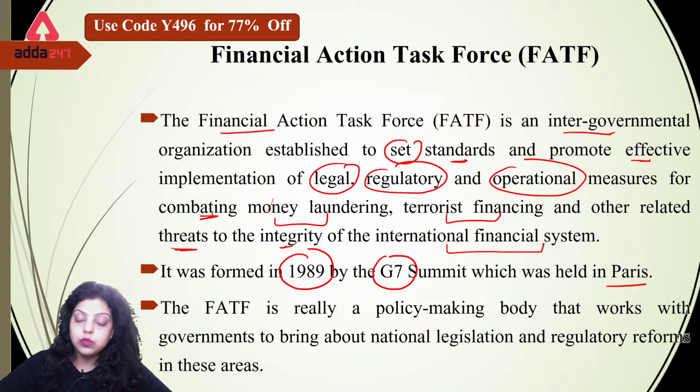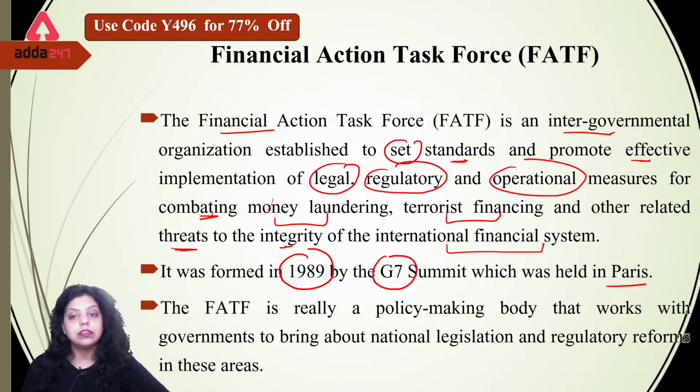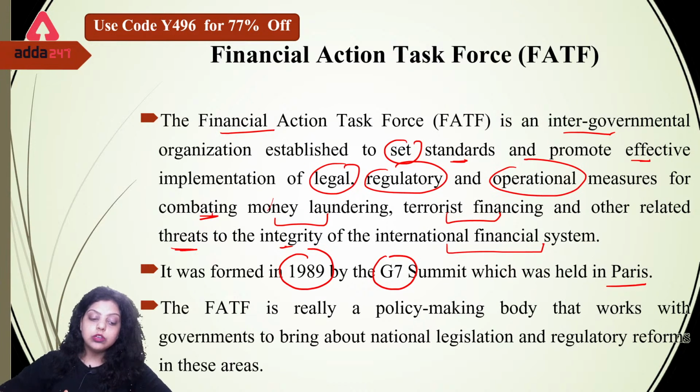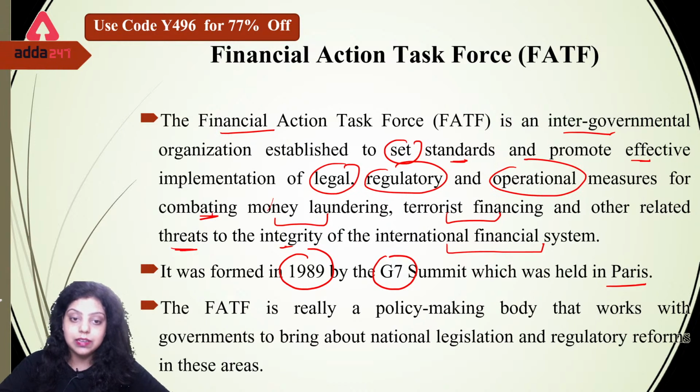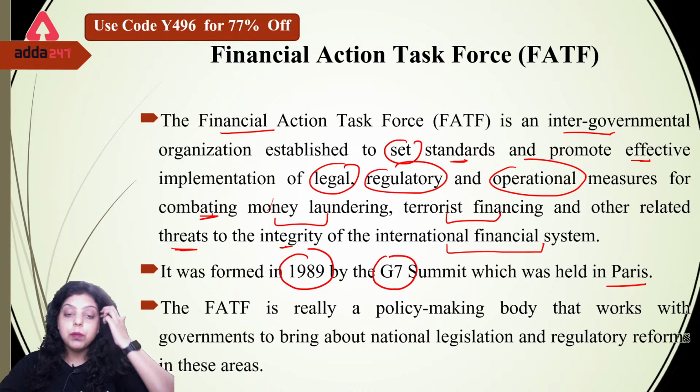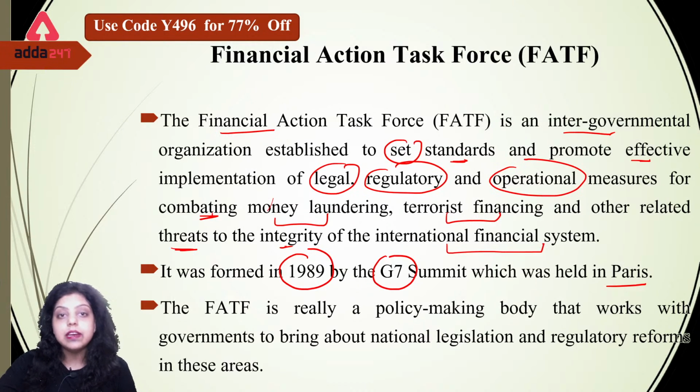To combat these activities, FATF works. We have to give certain legal, regulatory and operational measures, certain norms, saying that you can't do these activities, to control money laundering and terrorism financing from the international financial system. Those countries who do not follow the norms of the FATF are listed in its gray list or blacklist, and after the name of the country comes under the gray list or blacklist, they are warned by the FATF. If the country has not stopped these activities, FATF can ban those countries from the international financial system.